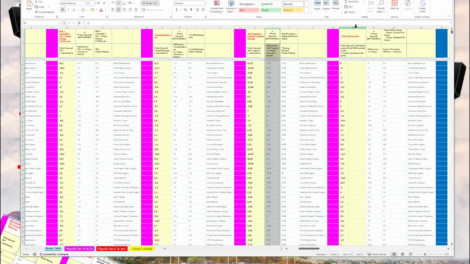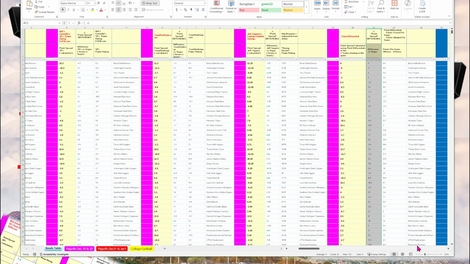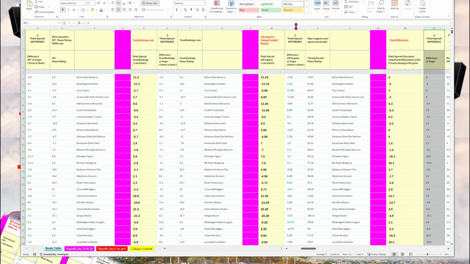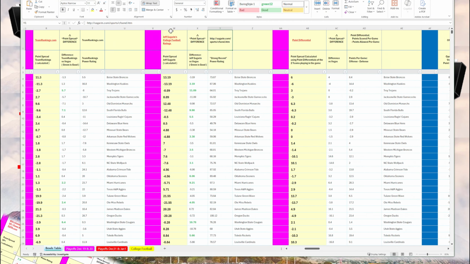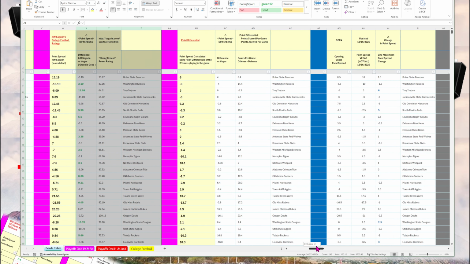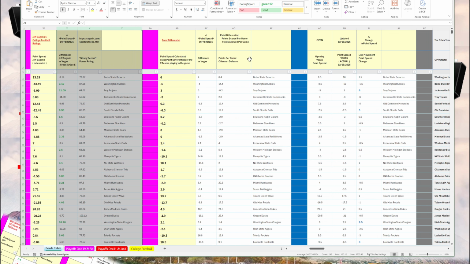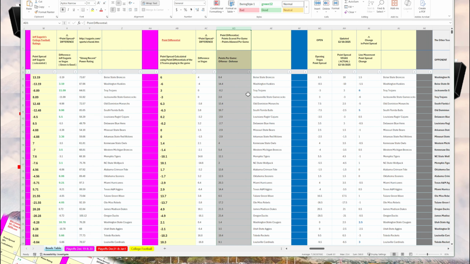Next, I provide the point differential, which is the point spread difference. So here's Jeff Sagarin, and right next to that, I include the point differential. The point differential is directly from the statistics, which is a team's points scored per game minus points allowed per game, offense minus defense per game. I put that here.